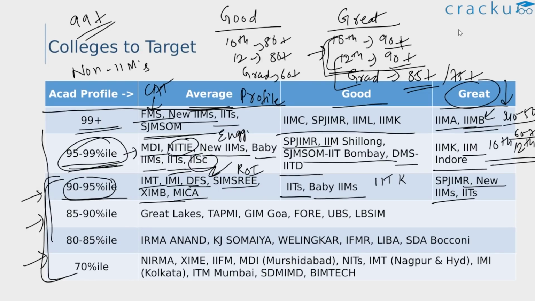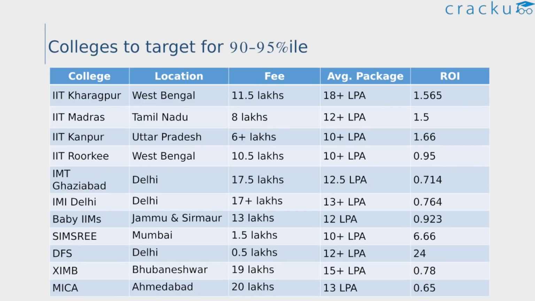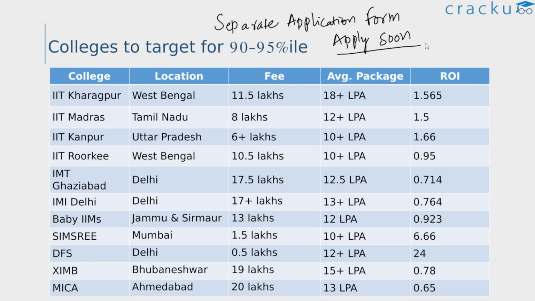Because as we know, while applying for CAT, you automatically apply to the IIMs of your choice, so you don't have to apply for IIMs separately. But for these colleges, you need a separate application. So let us look at the list of colleges that you can target if your percentiles are in this range. As mentioned, to apply for these colleges, you need to fill a separate application form. So now that the CAT is over and the results are yet to be announced, many colleges' applications will be open now. So make sure you check out the respective college websites and apply as soon as possible, because they will be closed soon, and many colleges would be closed before the results are announced.